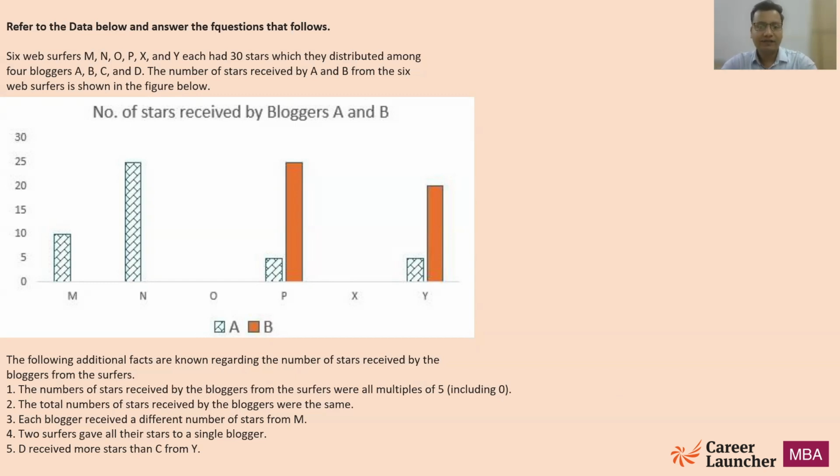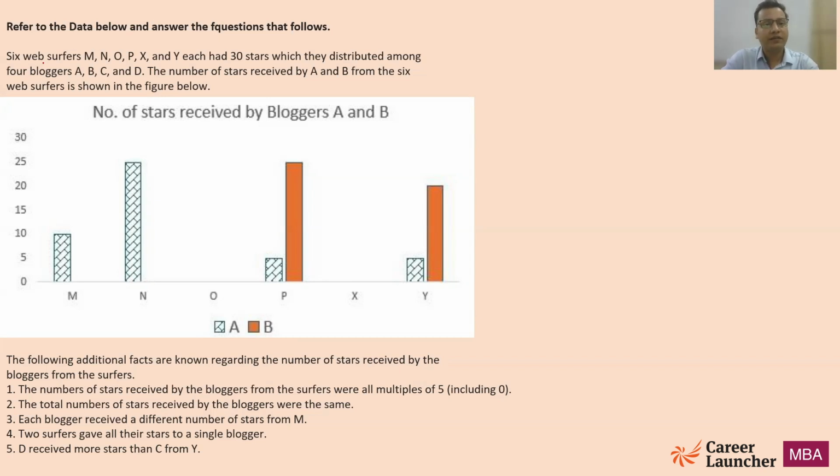Today we are going to solve a set which came in CAT 2024 slot one, one of the easiest sets, and everybody must have done this set. If you look at the last 6 to 7 years of CAT, this set, according to me, is the easiest among all the CATs in the last 5 to 7 years. It looks like a bar graph, but again, this is not a bar graph. It's some type of a missing data kind of set. So let's quickly look at the set.